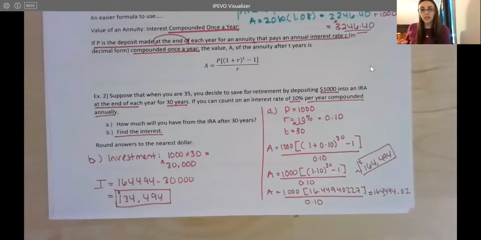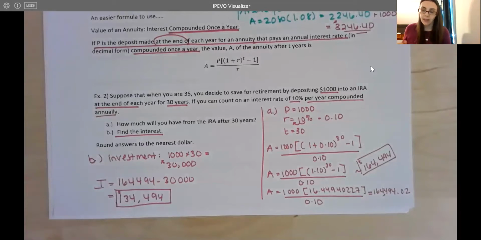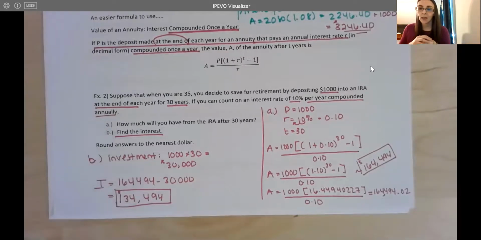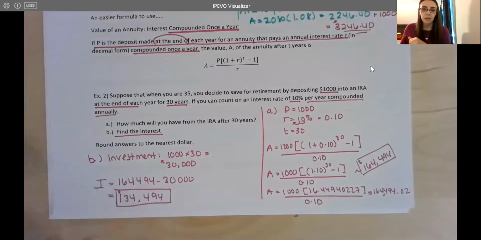So at the end of 30 years, you've accumulated an extra $134,000 in interest, a little more than that, right? That's free money that you did not have. If you had just kept that in cash in your house, or put it in a regular savings account with a low rate, maybe 0.5% or something very small, it would not have done this. So this is why long-term investing can be a really good idea.